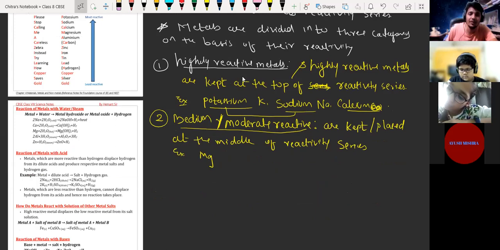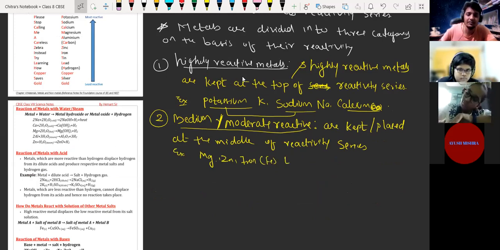Example, we have magnesium. I'm just writing the symbols only. Magnesium, we have zinc, we have iron. Iron means ferrous, its symbol is Fe. Then we have lead, Pb, etc. These are moderate reactive metals.